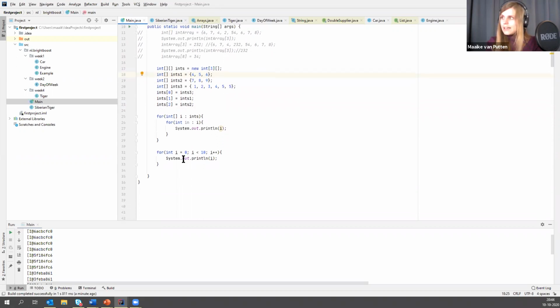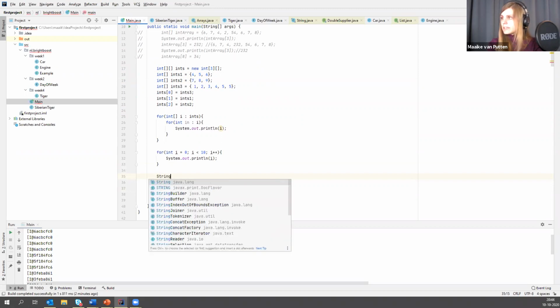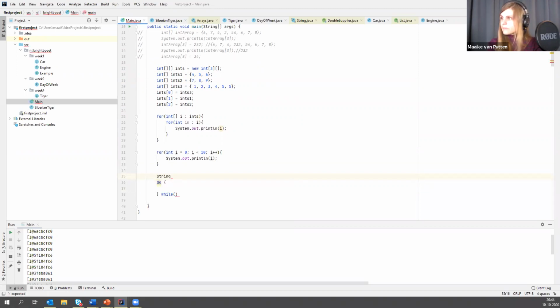So someone is asking for the do-while loop. Let me show that too. So the do-while loop, it has a bit of a funny syntax. It says do something, and then after that check its condition, and the condition looks like this. So let's, I don't know, let's make a string s.